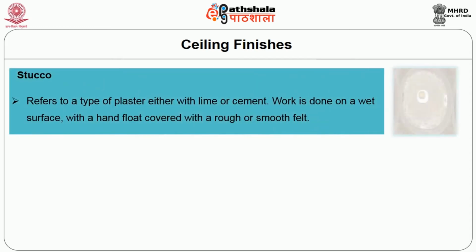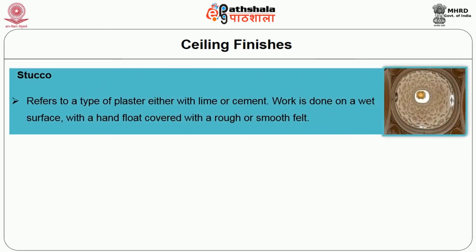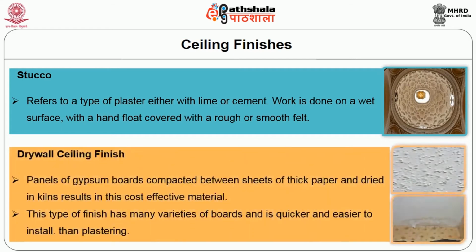Stucco. It refers to a type of plaster either with lime or cement. Work is done on a wet surface with a hand float covered with a rough or smooth felt. Dry wall ceiling finish. Panels of gypsum boards compacted between sheets of thick paper and dried in kilns results in this cost-effective material. This type of finish can be done with many varieties of boards and is quicker and easier to install than plastering.